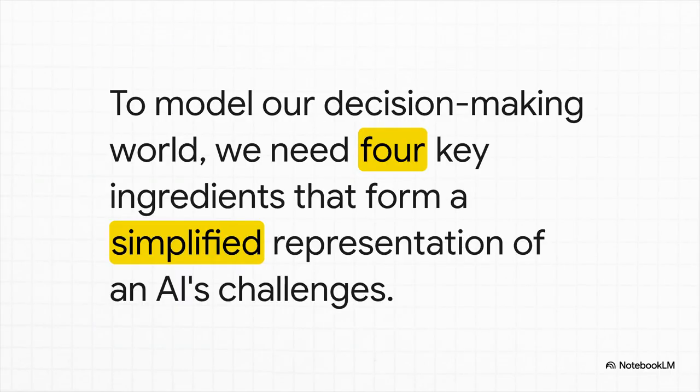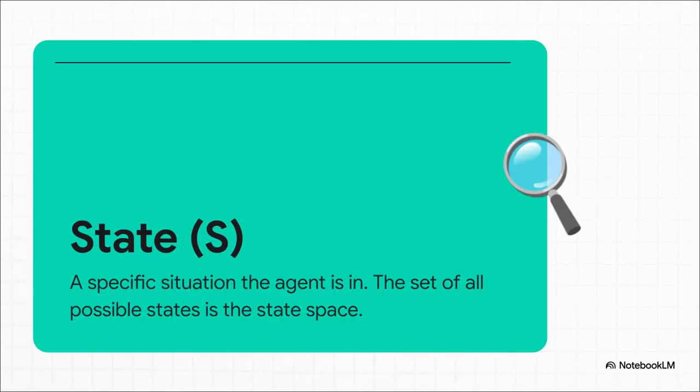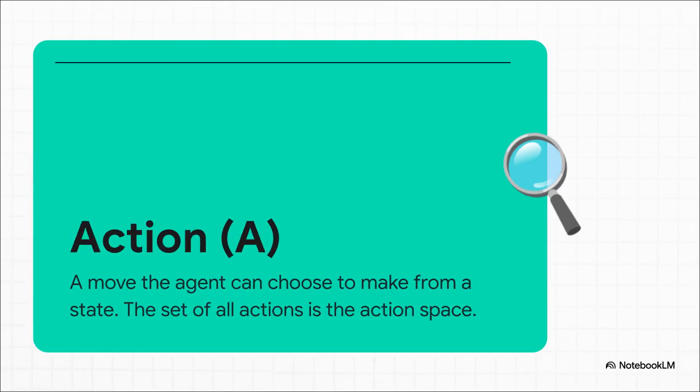Everything you need to know to make the best next move is contained in your current situation. So to actually build one of these decision-making maps, our MDP, we need 4 key ingredients. Think of it like a recipe for defining the world our AI is going to live in. Let's take a look at each one. First up, we have states, which we just call S. A state is basically a snapshot of the world at a single moment. If our AI is a little mouse in a maze, then every single square it could possibly be on is a unique state. Second, we have actions, or A.